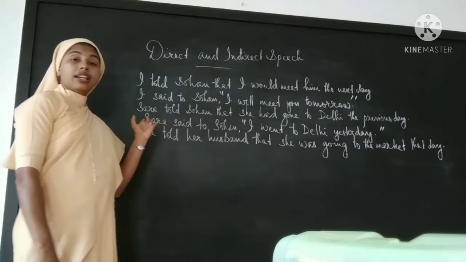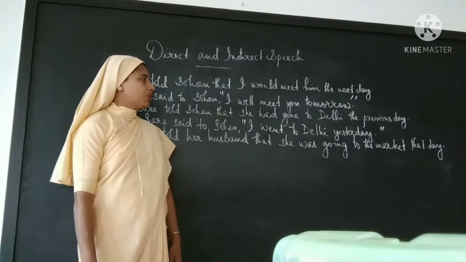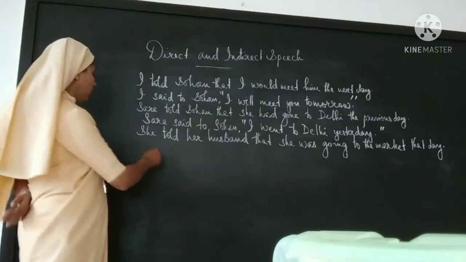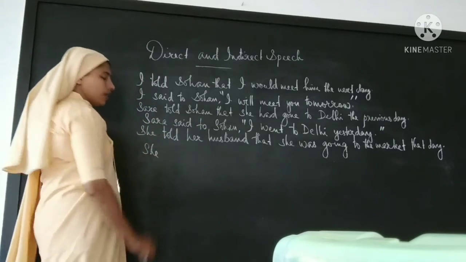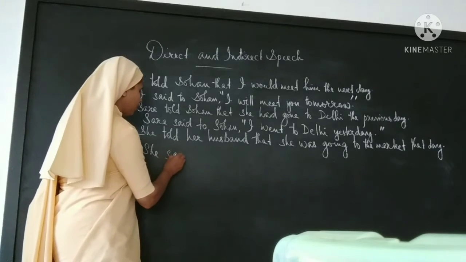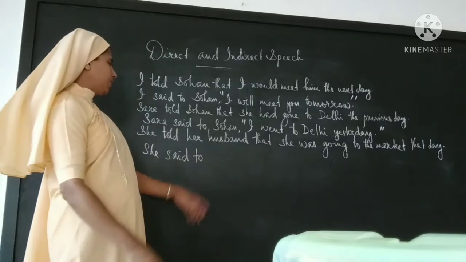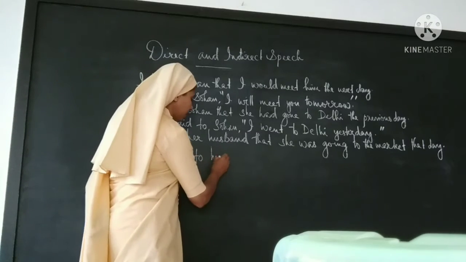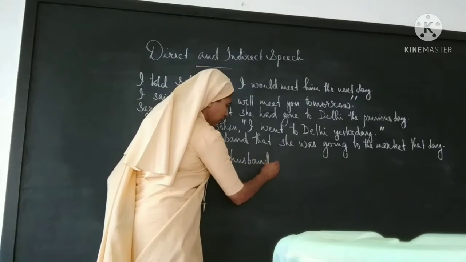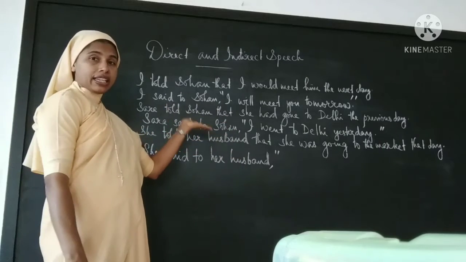I will take another sentence. She told her husband that she was going to the market that day. She told will be changing back to said to. She said to her husband, comma, double inverted comma. We are excluding that.